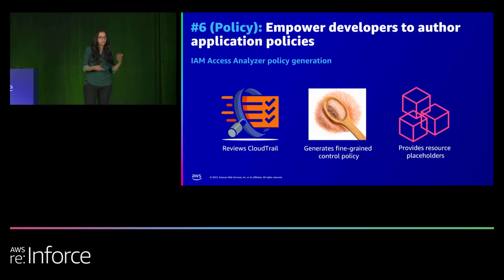So the classic use case, again, is the application scenario. If the developer has tested the application for a while in their account, say for the last 7 days, they now want to write a policy that they can submit for review before they move the application to production. A great way to do this is to run policy generation in that account for the last 7 days, and IAM Access Analyzer will give you back that policy, which can then be a starting point. The developer can make some changes in that policy to fit their needs and skip a few steps in this iteration of policies.